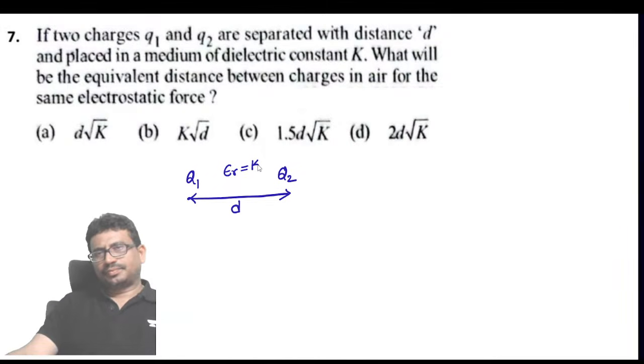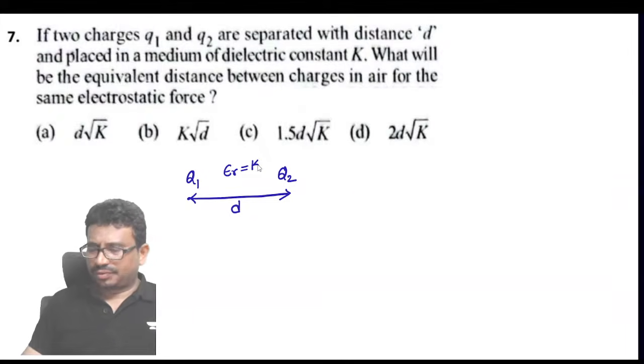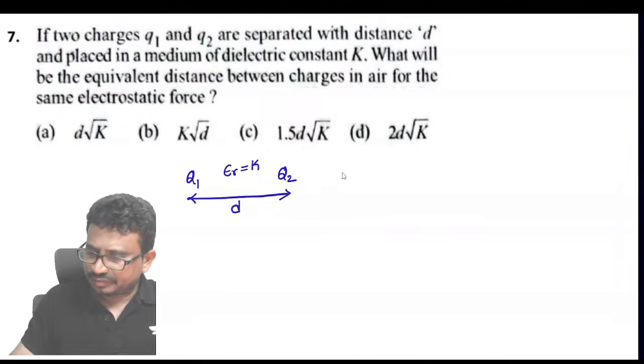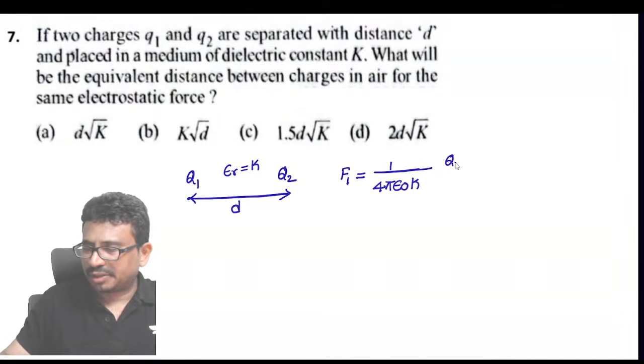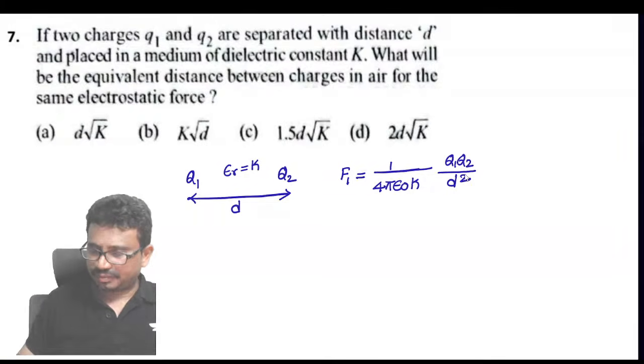Now what is the force between them here? The force in this case, if I call it F1, how much is this value? Tell me. 1 by 4 pi epsilon naught K, since epsilon r is given as K, and Q1, Q2 by distance squared. D square.